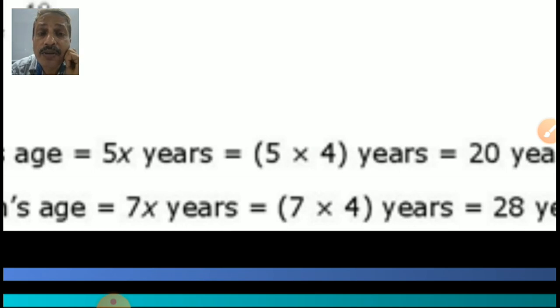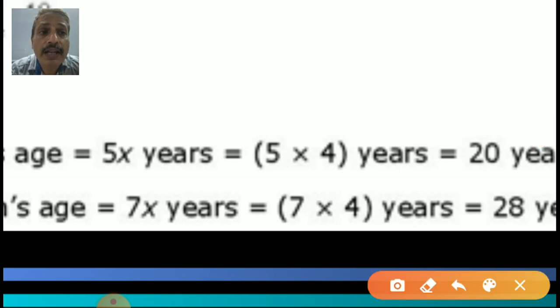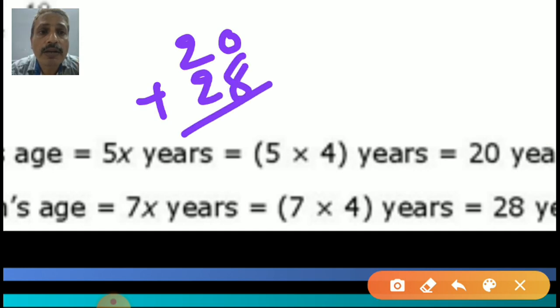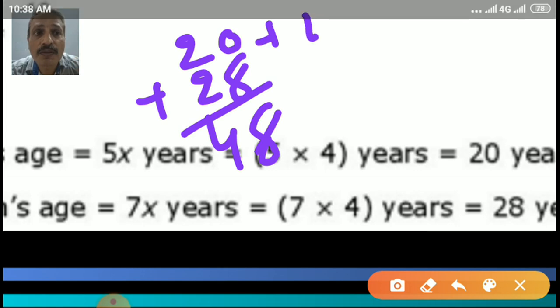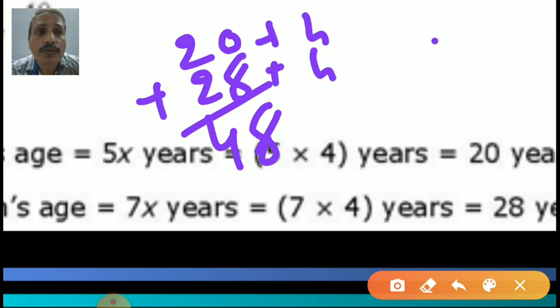Then what about 56? If we add 20 plus 28, it gives 48. But in the question it is given 56. Don't make any hurry, student. What they said, this is the present age sum. 4 years later means plus 4, plus 4. 20 plus 4, 24; 28 plus 4, 32.